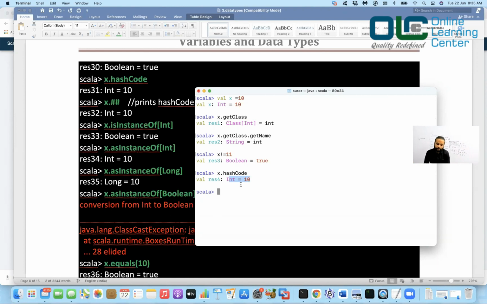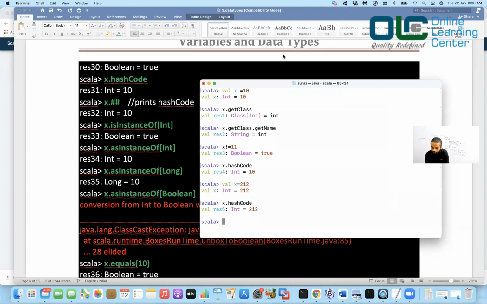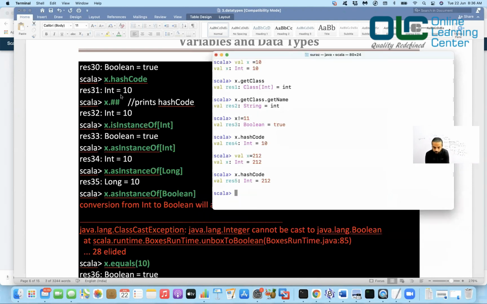But when I say x.hashCode, it returns the same number. So remember one thing: for any number, if you call hashCode, it will give you the same value. For example, if I say x is equal to 212, and I say x.hashCode, it should return 212. Any number will always return the same value when you try to print the hash code. That's very important. That's how it is implemented in Java as well. Okay, so now let's move to the next.